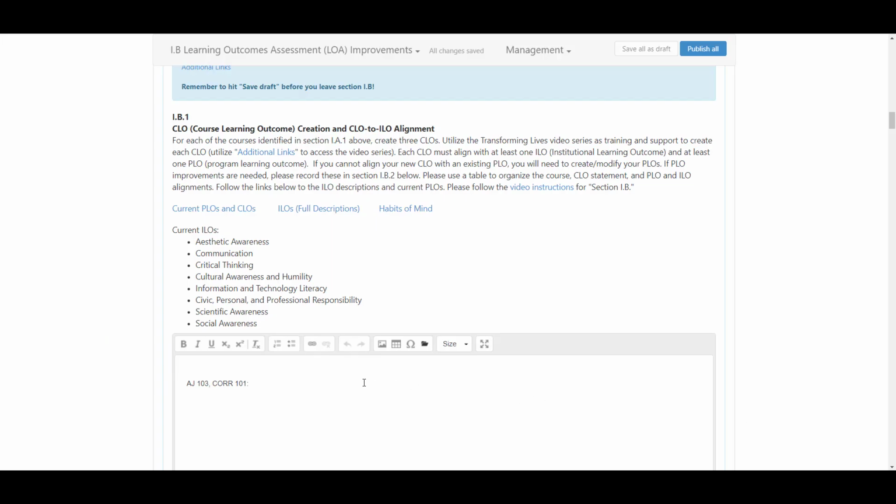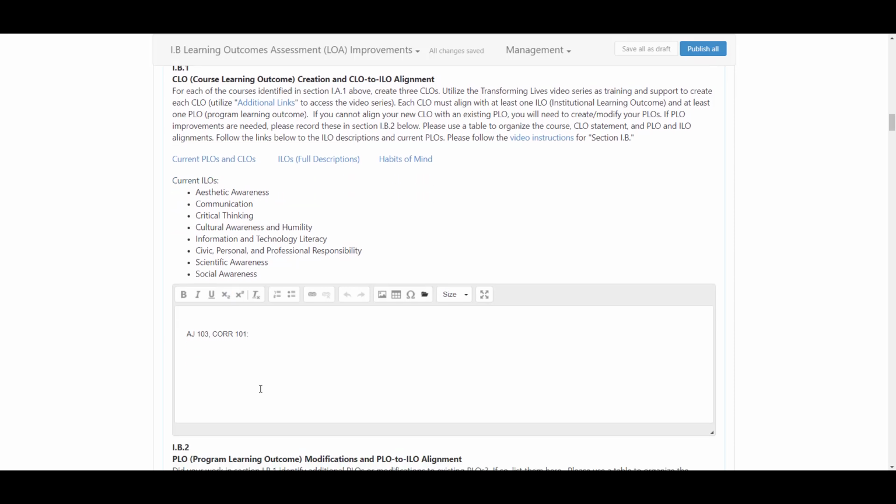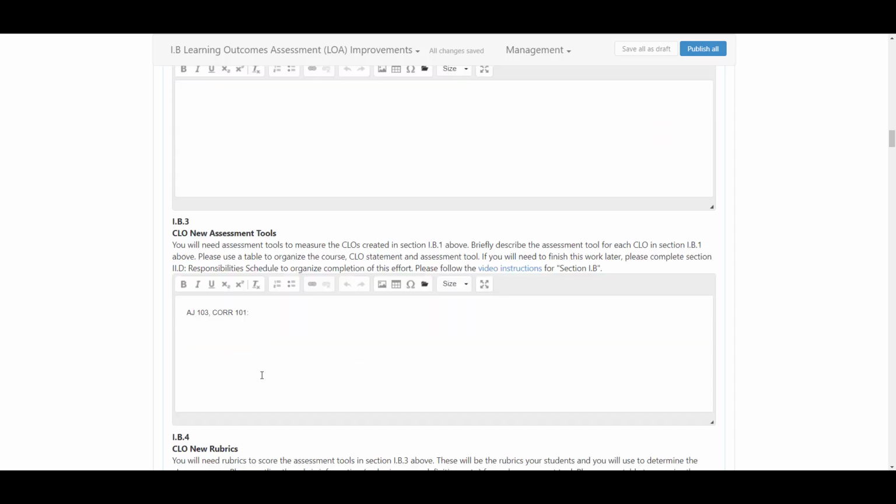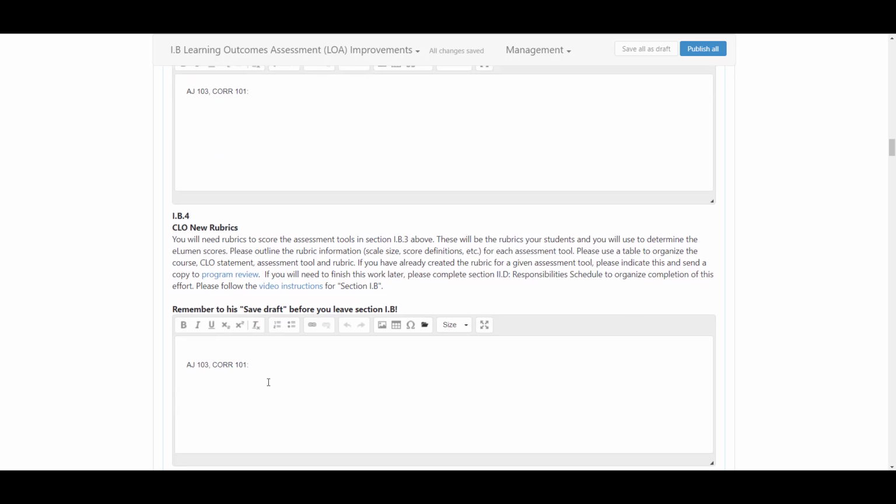To help remind you what goes where in this template, these courses have been populated in section 1B1, where you will provide CLOs for these courses, 1B3, where you will supply the assessment tools for the CLOs in 1B1, and 1B4, where you will supply the rubrics for the CLOs in 1B1. If you do choose a third course, enter it in section 1A1 and in section 1B1.